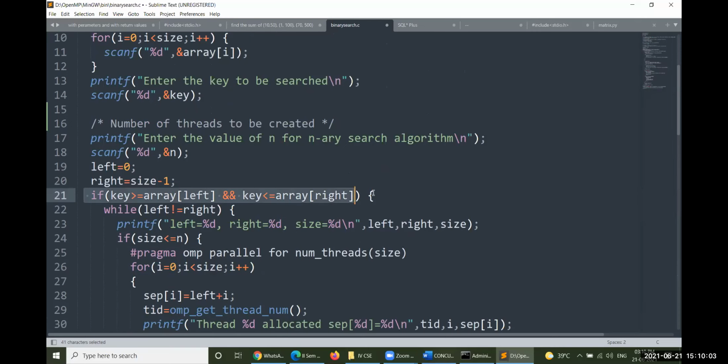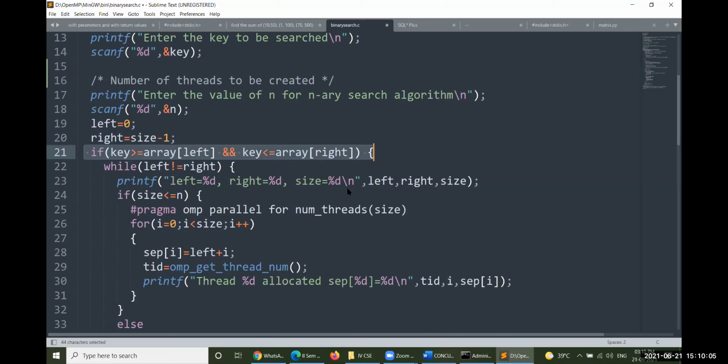So if this particular condition gets true, then we'll enter into while left not equal to right. So it is the same as the binary search in sequential fashion.